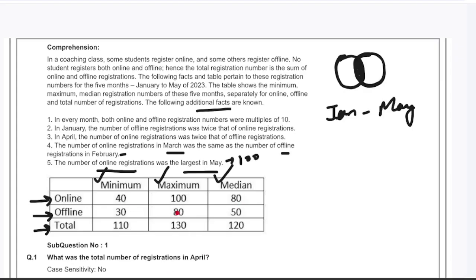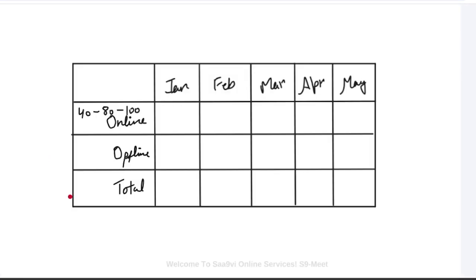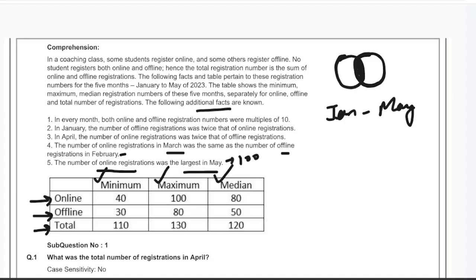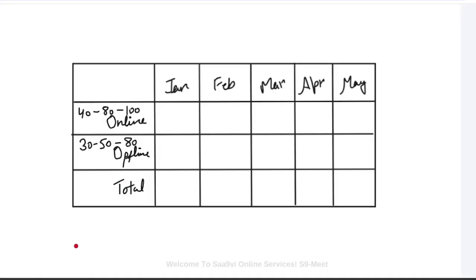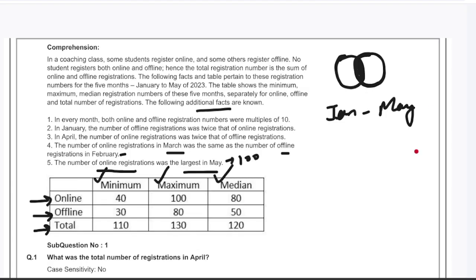Offline shows 30, 50, 80. And the total which they have is 110, 120, and 130. Now all the 5 pieces of information which they have given us, let's go through them one by one.